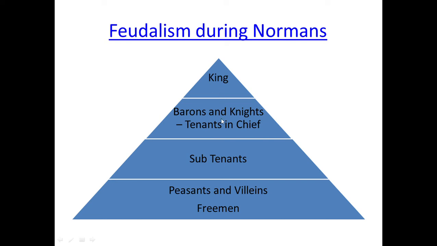So they have to lend the land to the subtenants, and the subtenants have to till the land using the peasants and the villains. Apart from this hierarchy, there were people called freemen. They did not fall under any of the hierarchy, and they were not working under this land.